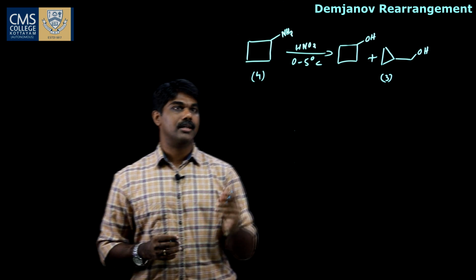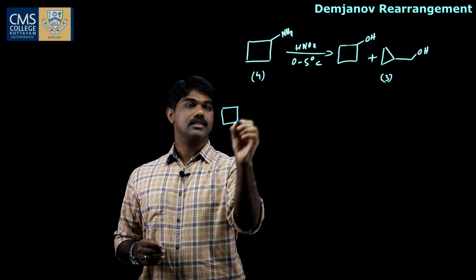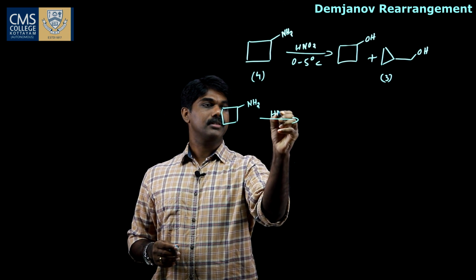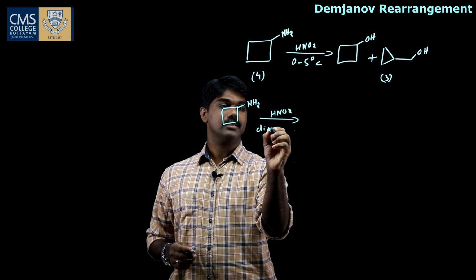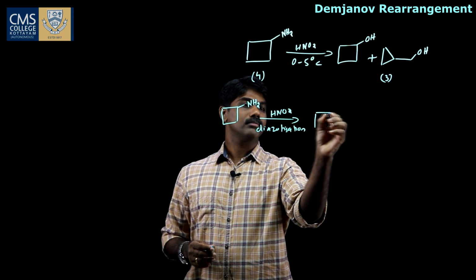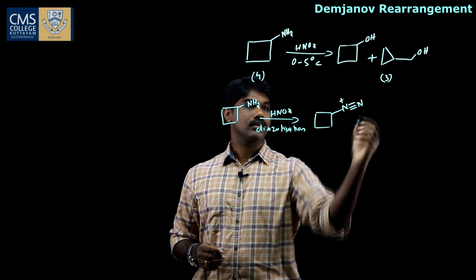So let us see the mechanism. So first step, this primary amine reacts with HNO2 and it undergoes diazotization reaction to form diazonium salt, N plus triple bond N. Okay.